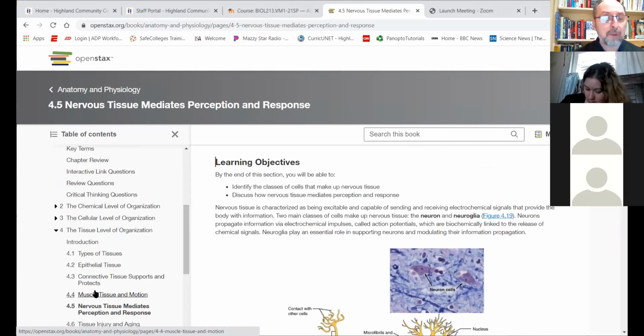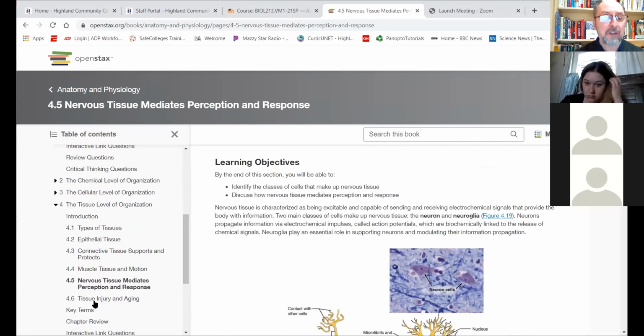But in this chapter, there is a nice section that I would like you to know on tissue injury and aging. So let's go there.